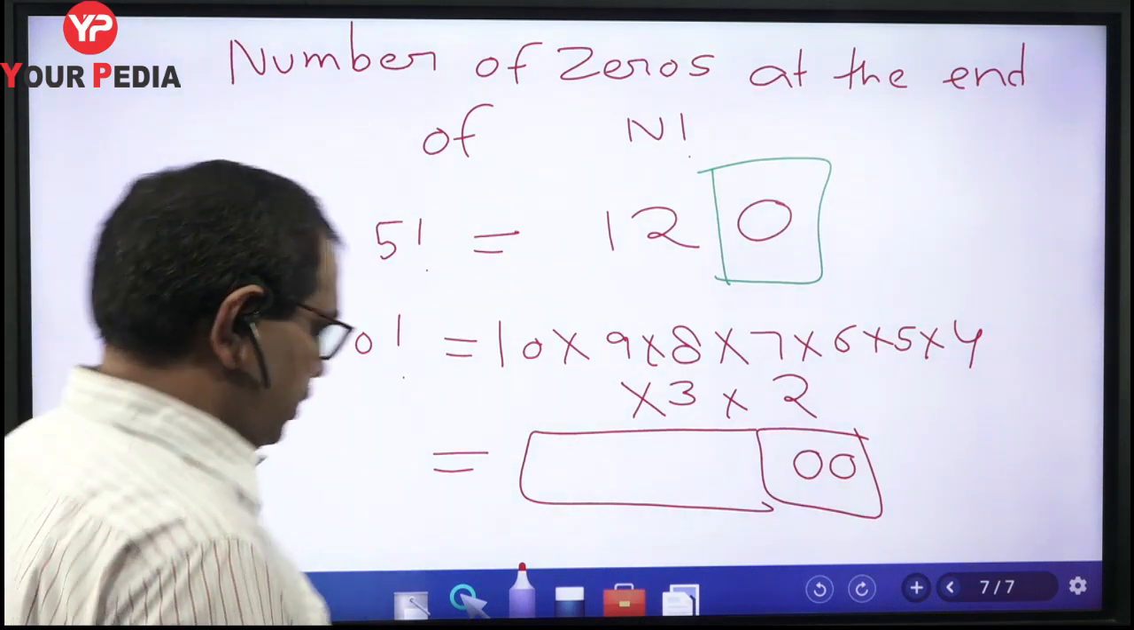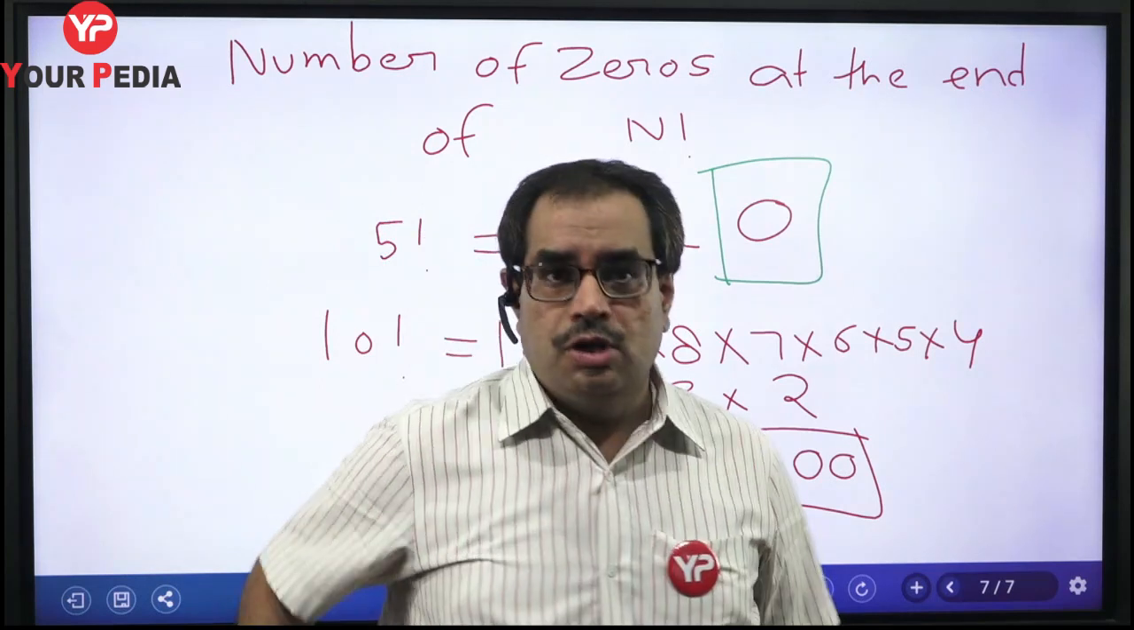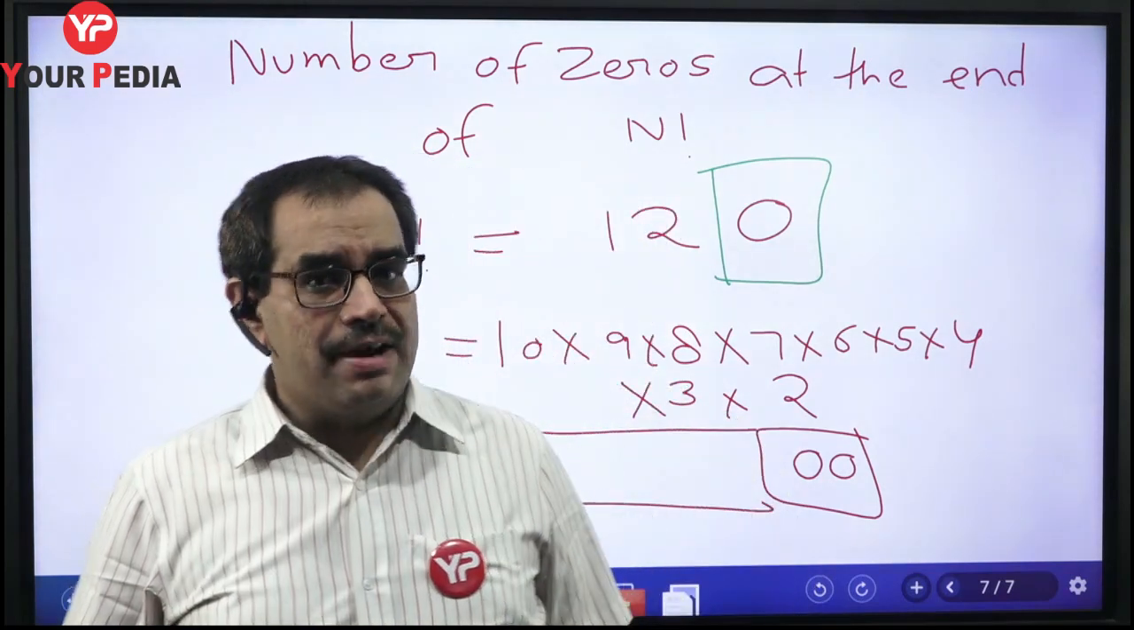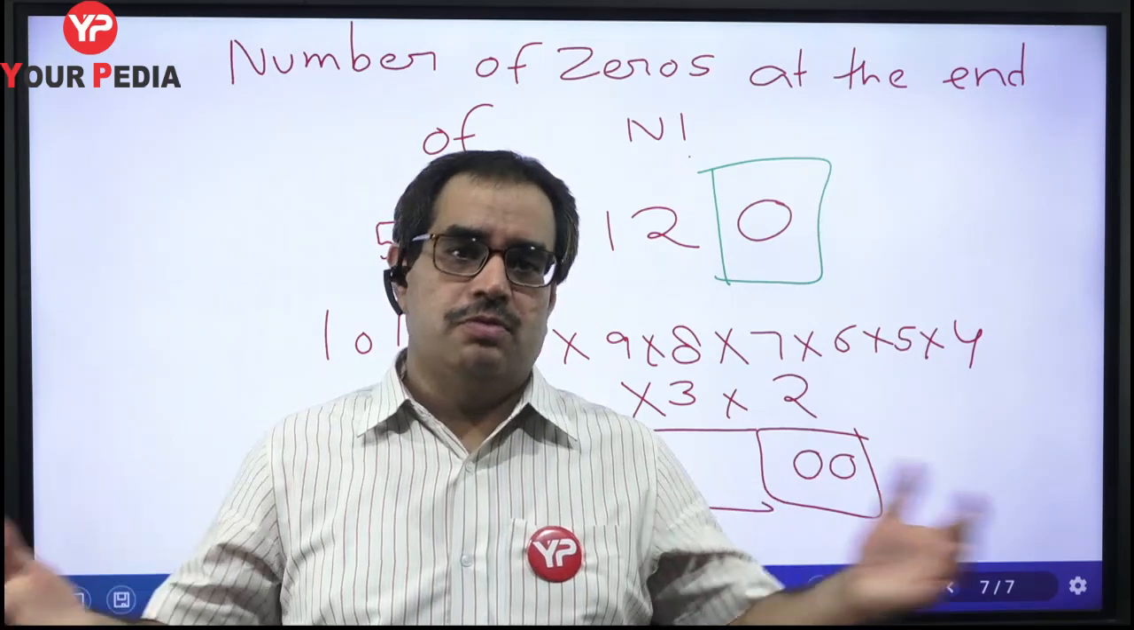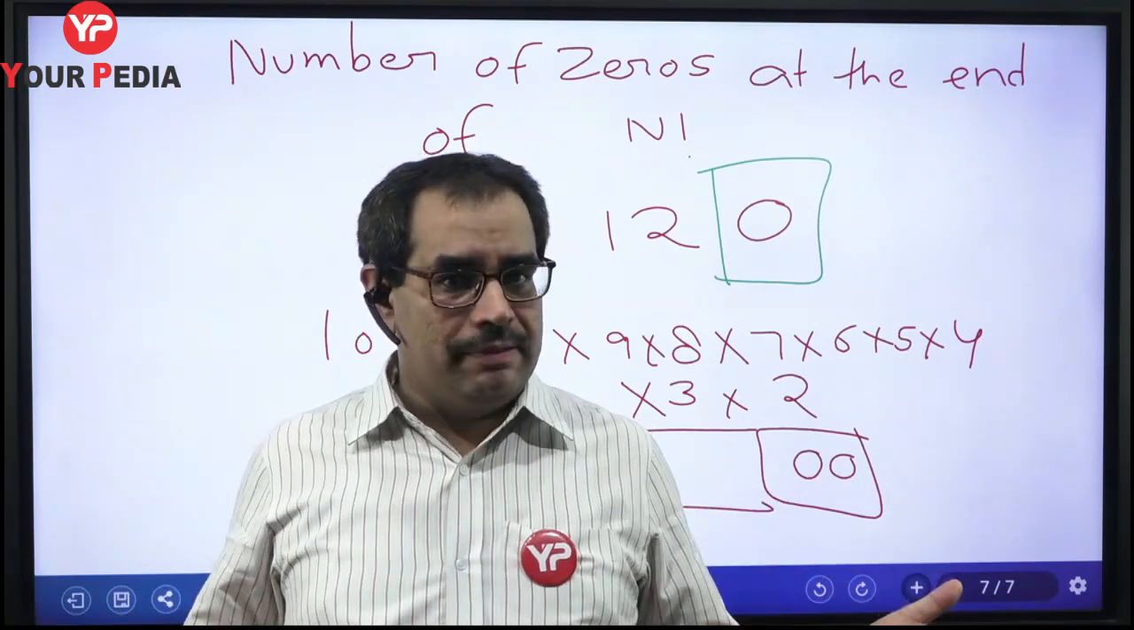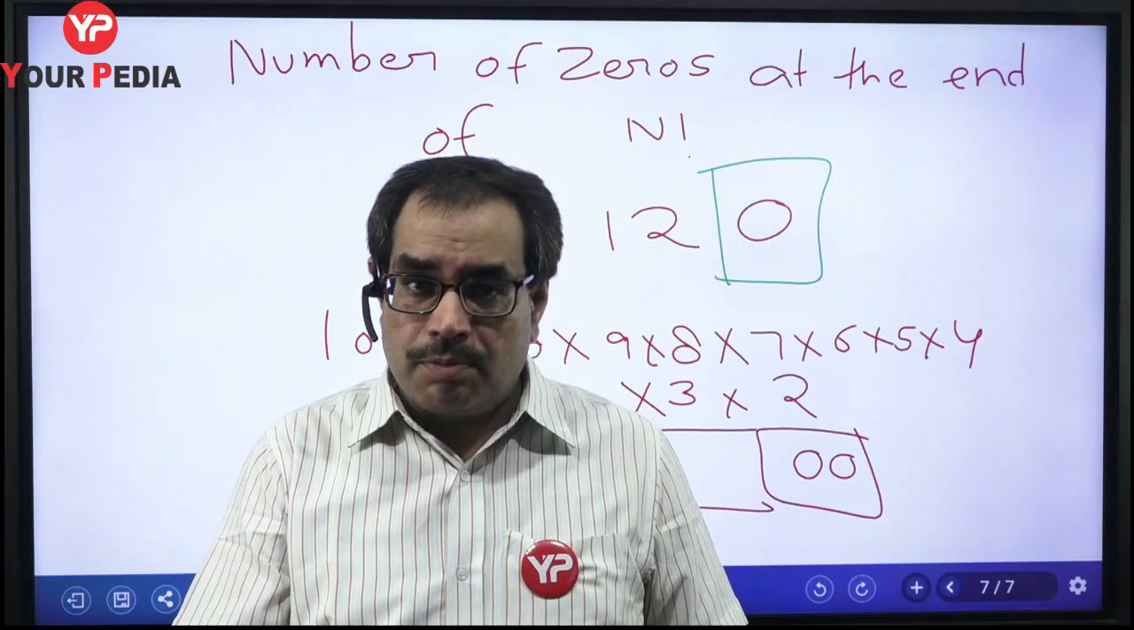We know that in a product, a zero occurs when 2 and 5 are multiplied. Okay, if we have a lot of twos, but we don't have any 5, so we cannot get zero by the product.